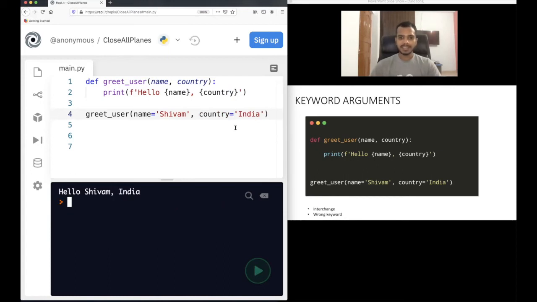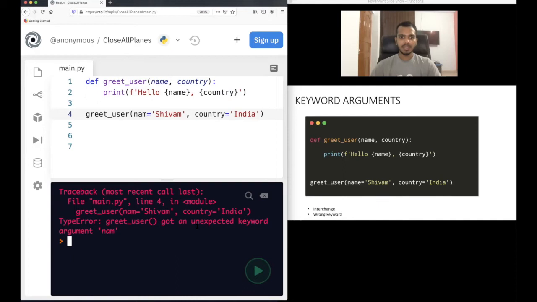And one more thing is, see, the name should be the same. This is the name here. You should write name equal to Shivam. But what if you write NAM equal to Shivam? See, again in this case you will get an error. Great user got an unexpected keyword NAM because NAM is not a keyword. Only name and country, only these two are keywords. So you should provide only these two inputs, but you are providing NAM. NAM is not a keyword here. So that is wrong.